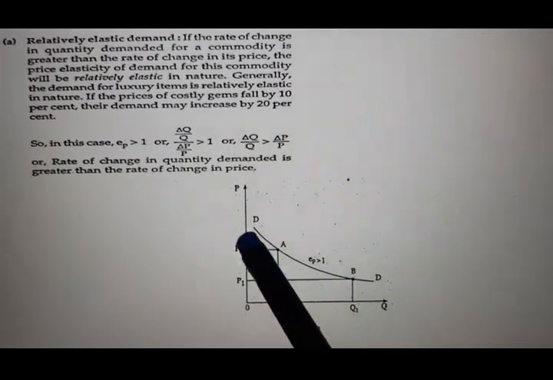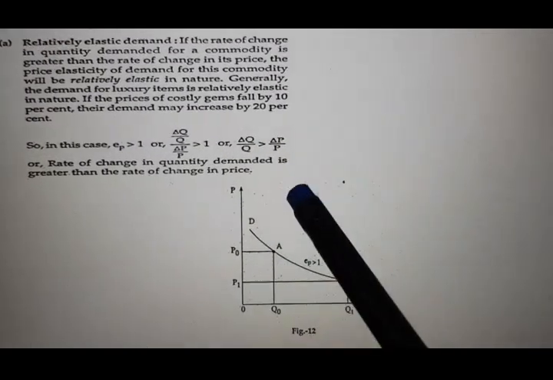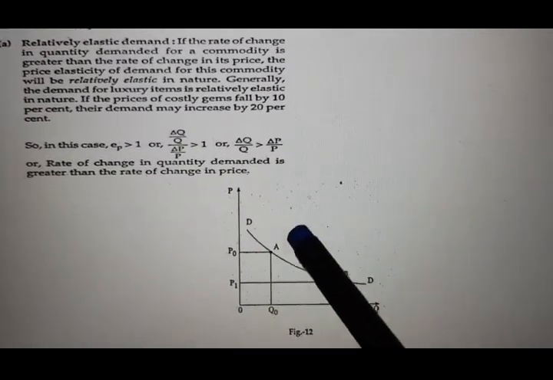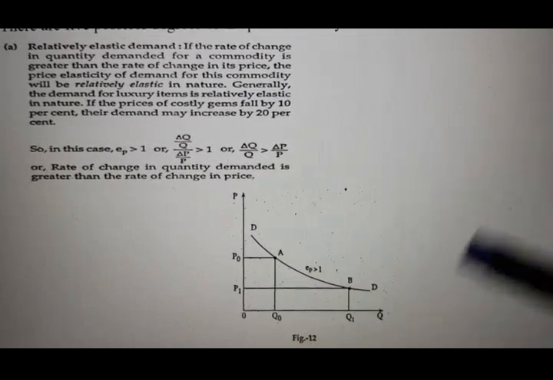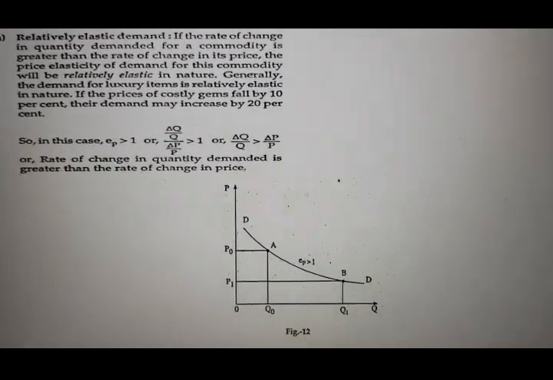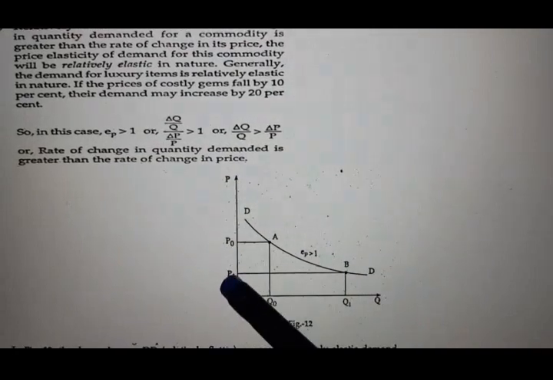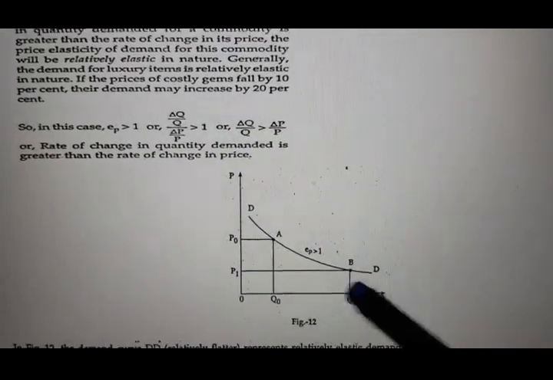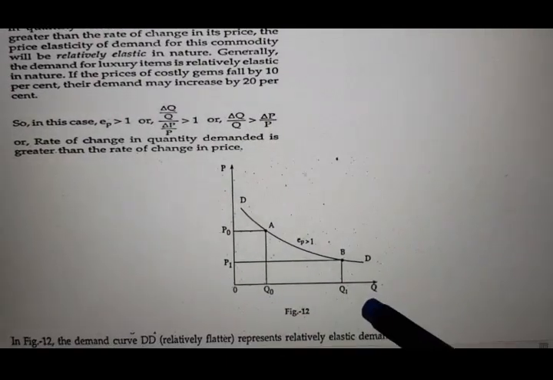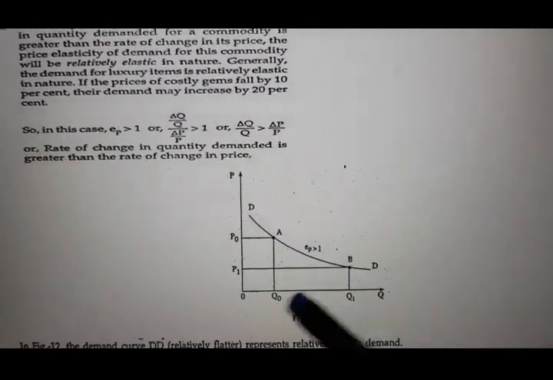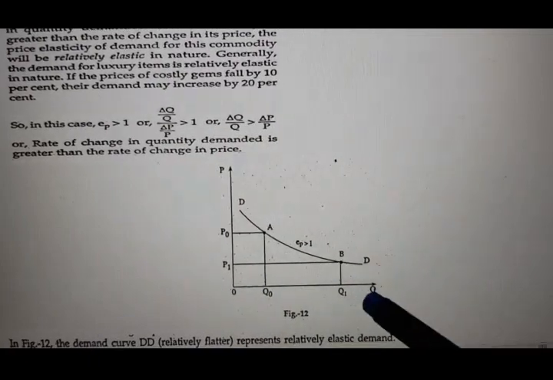Relatively elastic means if price falls by 1%, demand will increase by more than 1%. See, as price falls from 0P0 to 0P1, the demand has risen from 0Q0 to 0Q1.